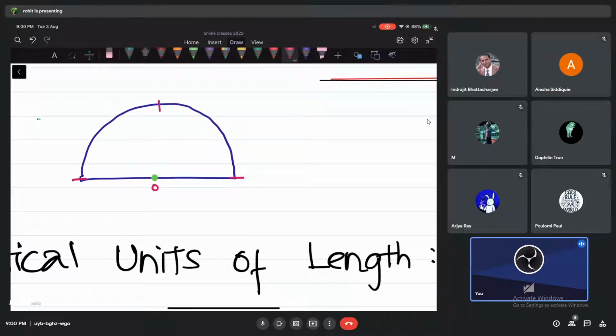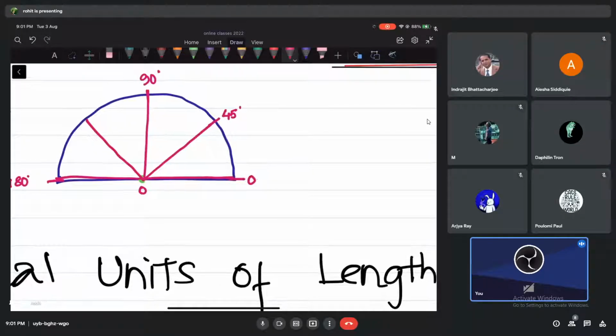So see, this mark is our point. This mark is the 0 mark. Let's say this is the 90 degree mark and this is the 180 degree mark. How many lines do you think we have? I'm talking about divisions. Somewhere here is 45 degree, no? Do you think we have only these lines, 1, 2, 3 like that, or do we have more? Yes, sir, we have more lines.